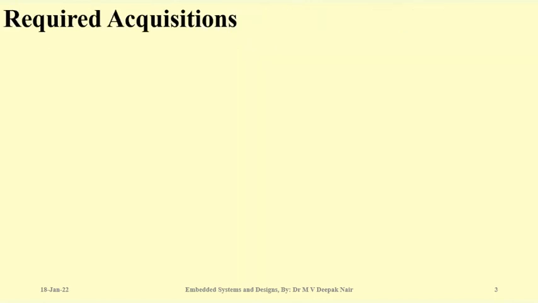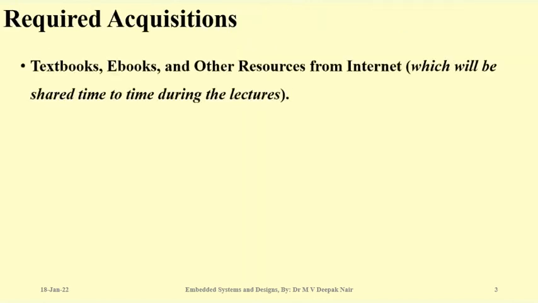Now what are the required acquisitions? What are the things that I expect you should have with you? Textbooks, ebooks I will share with you, and other resources from the internet which I will be sharing with you from time to time. We will definitely be going back and forth to textbooks, sometimes ebooks, and of course we will be moving into some of the internet's websites which I believe will provide you genuine and very knowledgeable things. It is not that you go to each and every website and you will get all the detailed information.